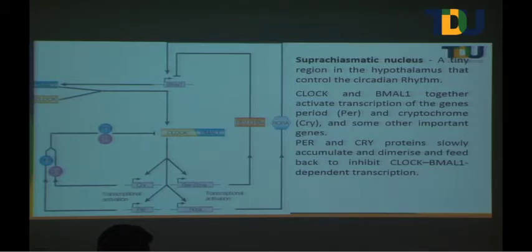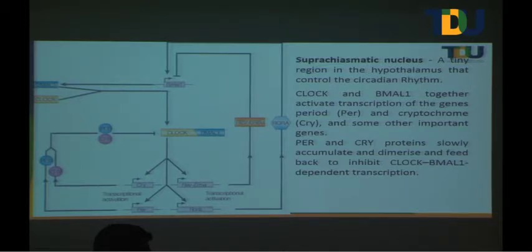What these people did for their Nobel Prize winning work, I think many of you must know that story, would have read that. They were working on Drosophila, and they observed that Drosophila can have some behavioral changes when exposed to a light and dark cycle, and when you remove the light cycle from their routine exposure, some of these behavioral changes still continued during the free run time also.